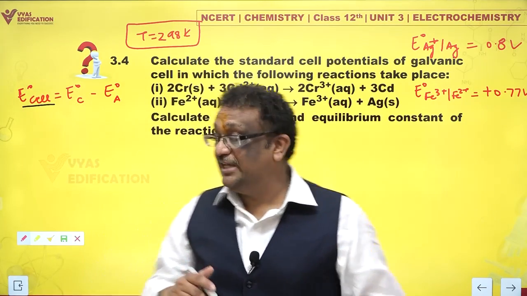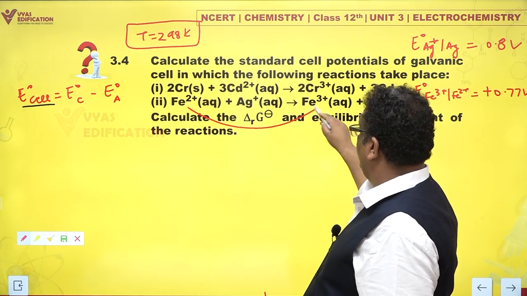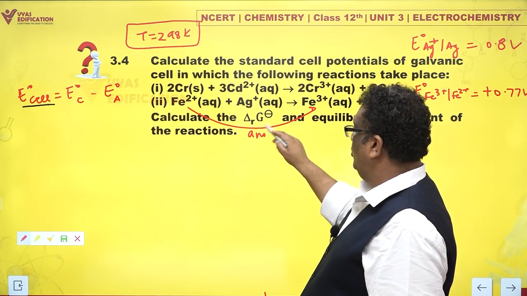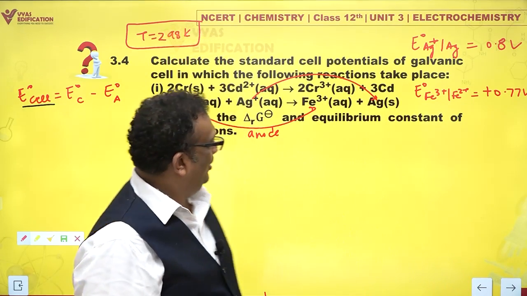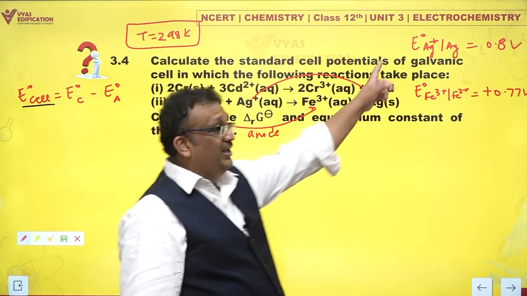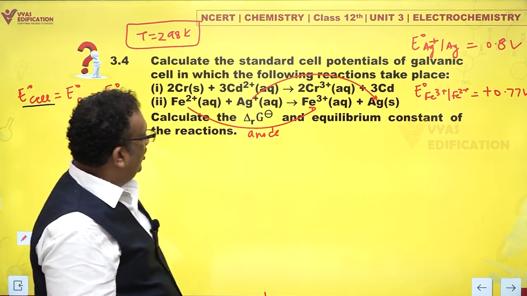Now we are solving the second part, which says ferrous is oxidized to ferric. This is the anode. And Ag plus is reduced to Ag, which is the cathode. We have SRP values of both, and E naught cell is E naught cathode minus E naught anode.